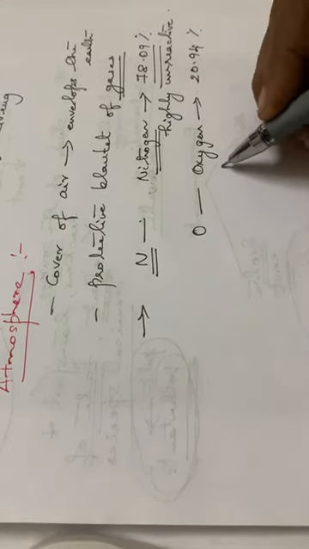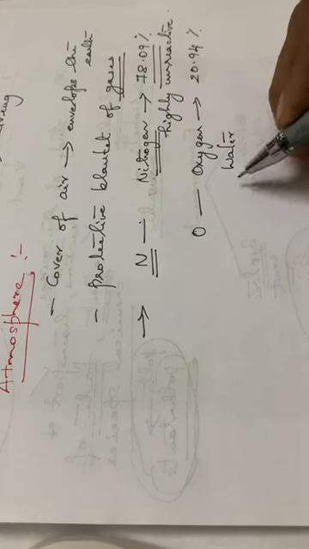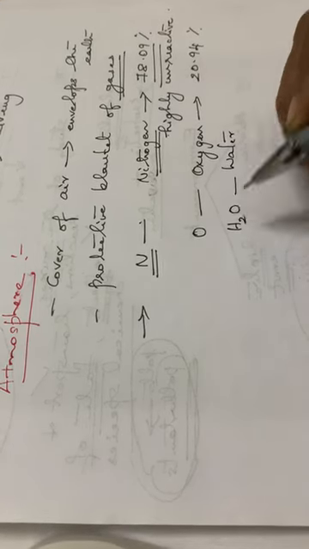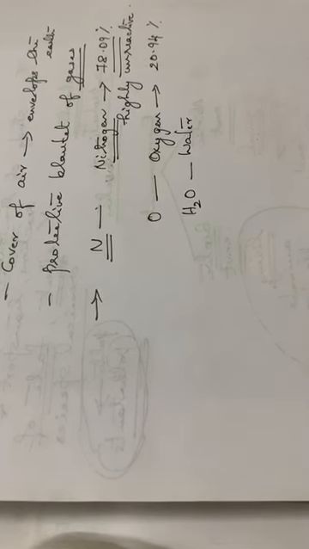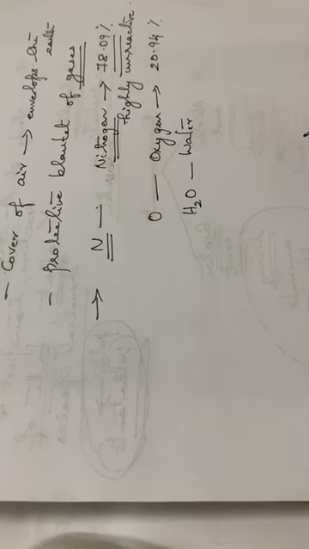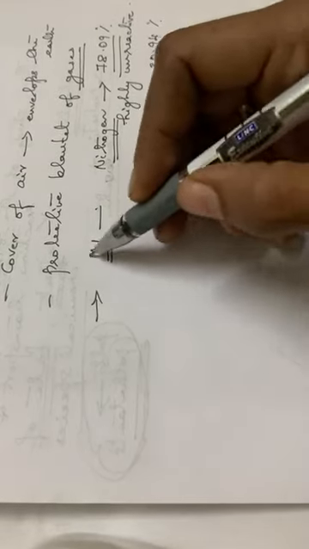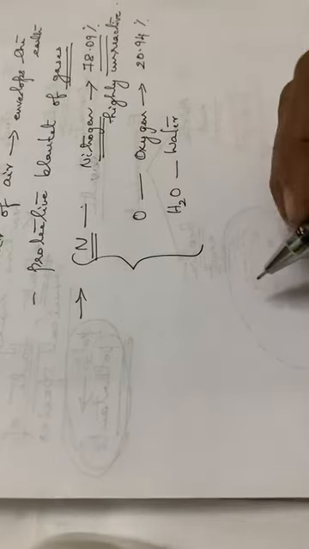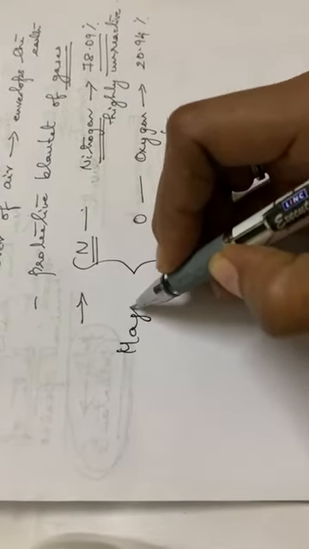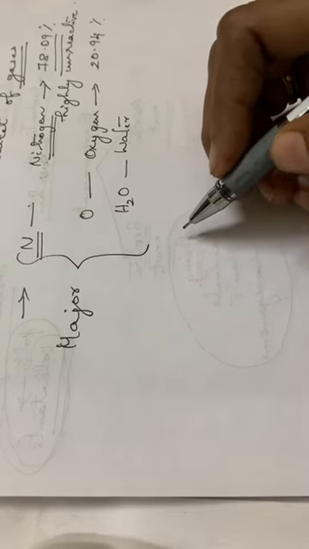Along with that, water is also there. What is the chemical formula of water? It is H2O. So water is also there in the atmosphere, in the form of droplets, water vapor. So nitrogen, oxygen, water, etc. are the major components present in our atmosphere. Then coming to the minor components, argon is there.